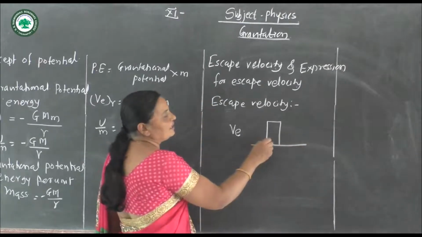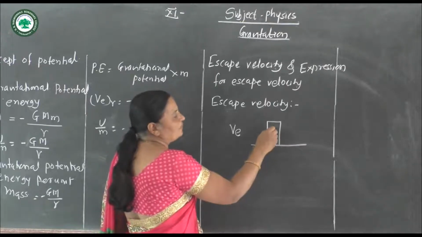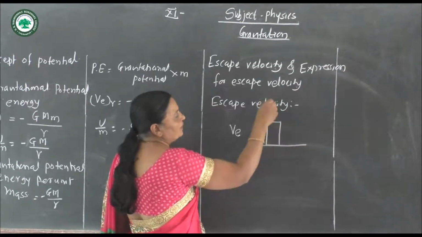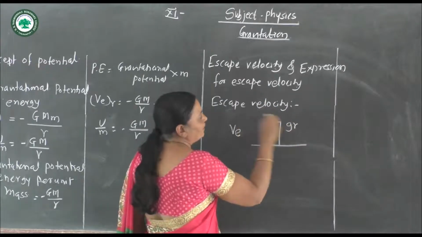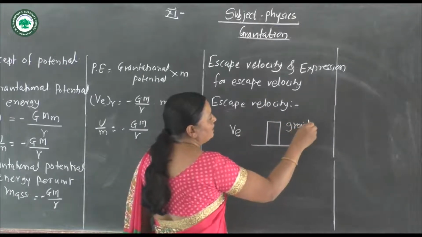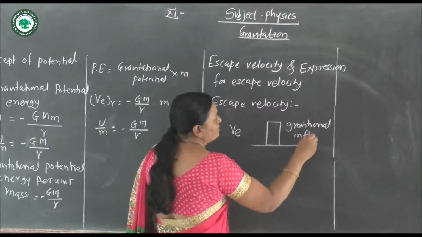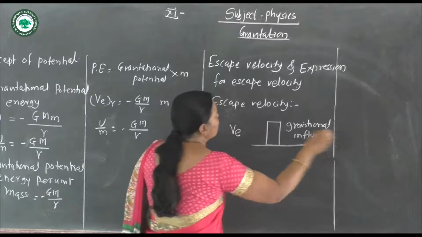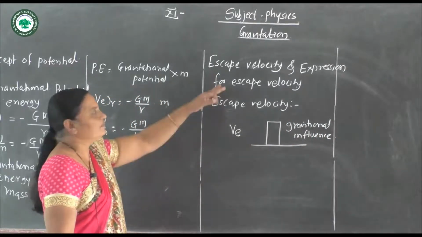A velocity is given to this object such that it goes vertically upward and is free from gravitational influence. Such a velocity is called escape velocity.